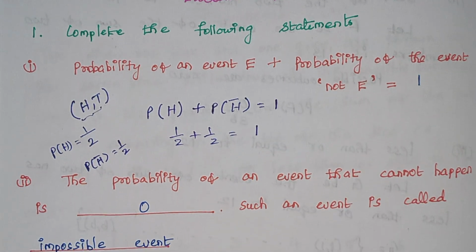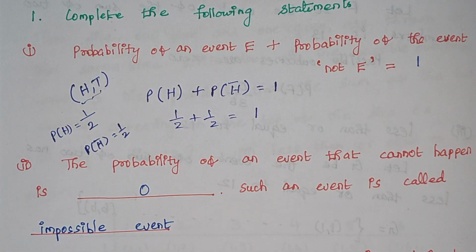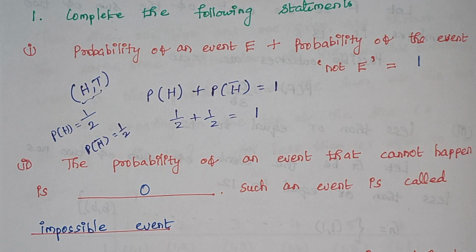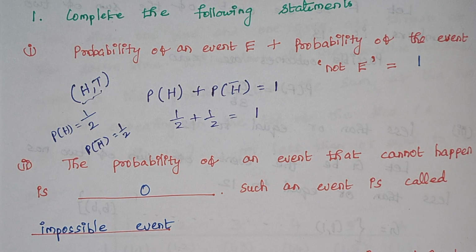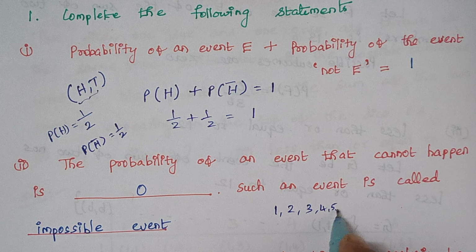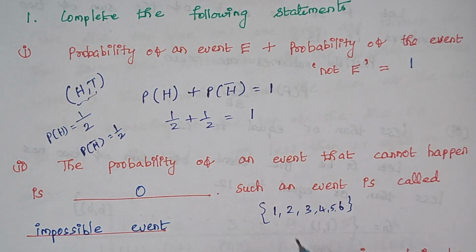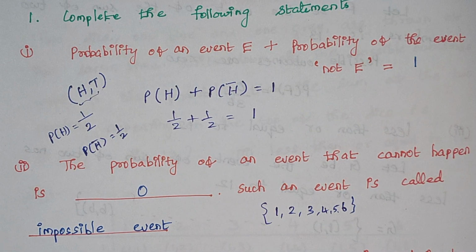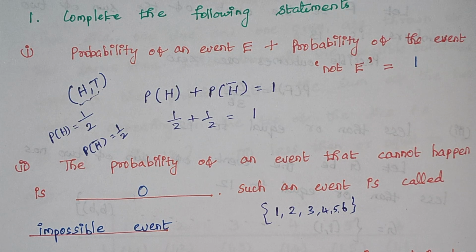Now the second question: the probability of an event that cannot happen is 0, and such an event is called an impossible event. So here we will take this example. Whenever a die is thrown, what are all the possible outcomes we have? We have numbers from 1 to 6. Right. So for example, the probability of getting number 7 if a die is thrown, is it possible?